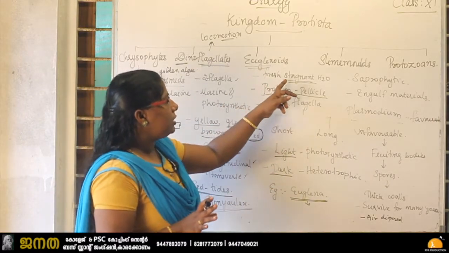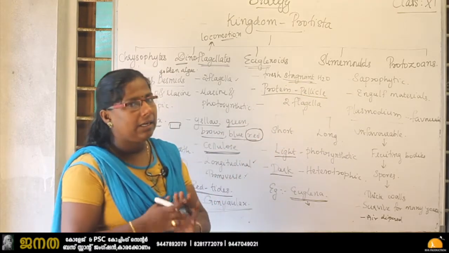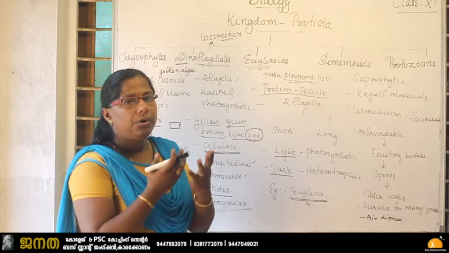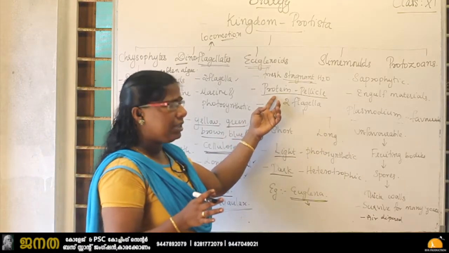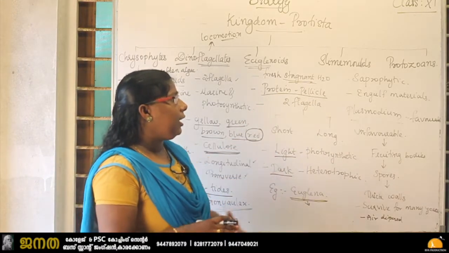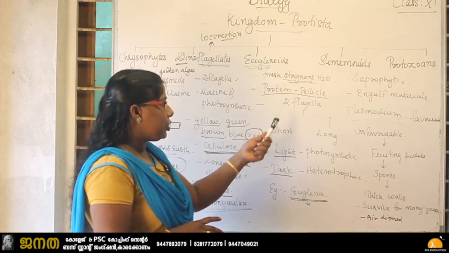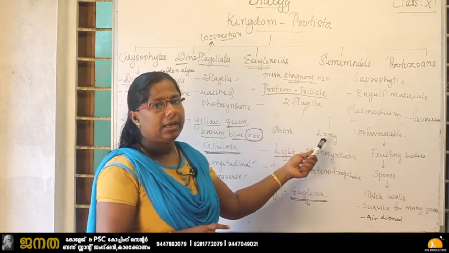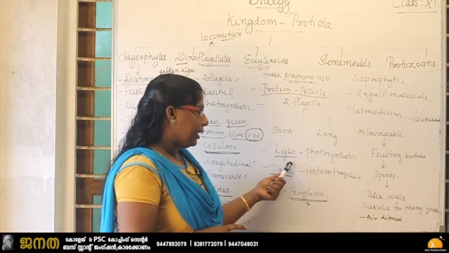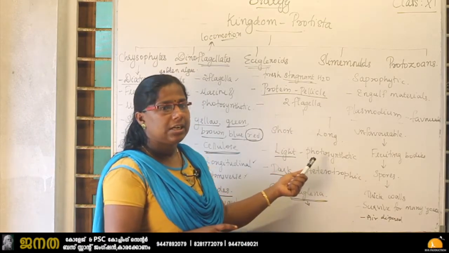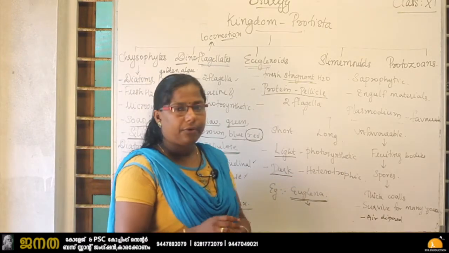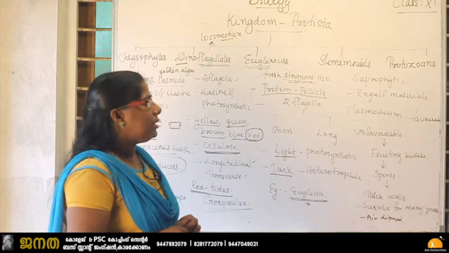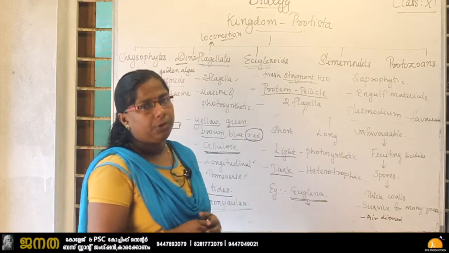First one, it is present in fresh stagnant water. It is not seen in flowing water. It does not have a cell wall, contains only a protein rich pellicle, and contains two flagella, one short and another long. If light is there, it will act as a photosynthetic one, and if light is not there, that means in the dark, it will act as a heterotroph. And euglena is an example for the euglenoids.